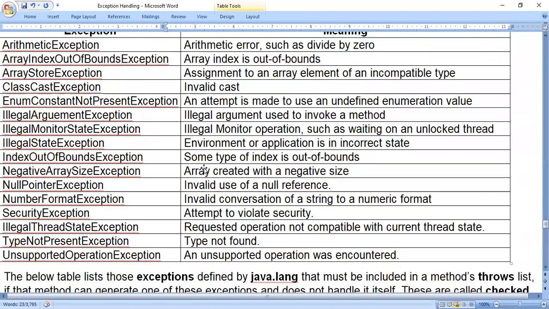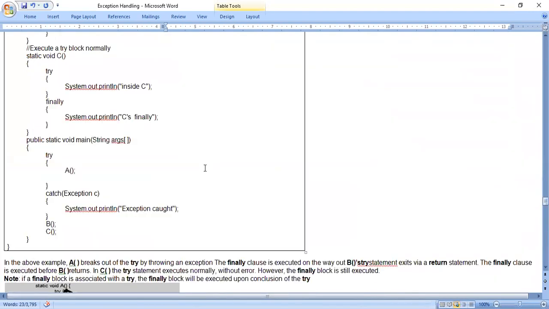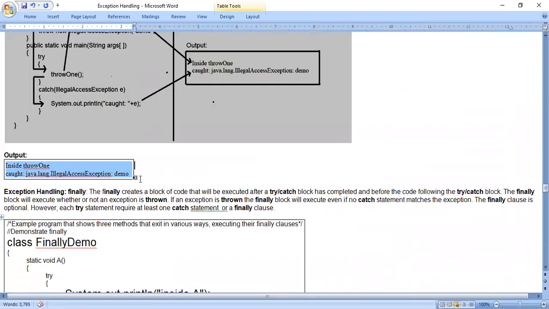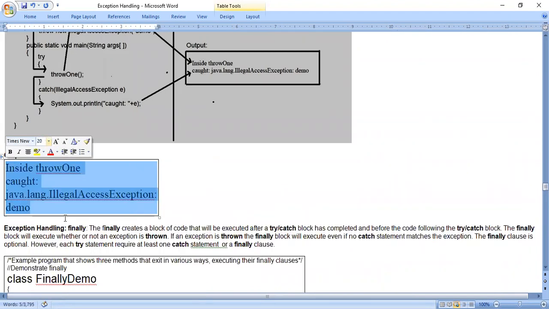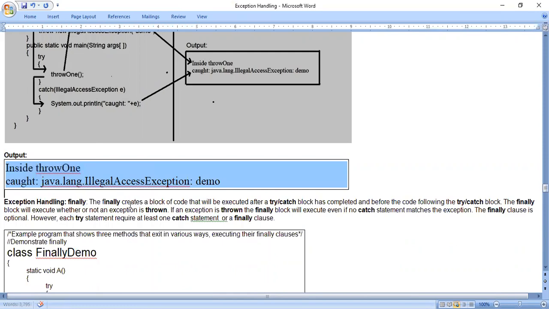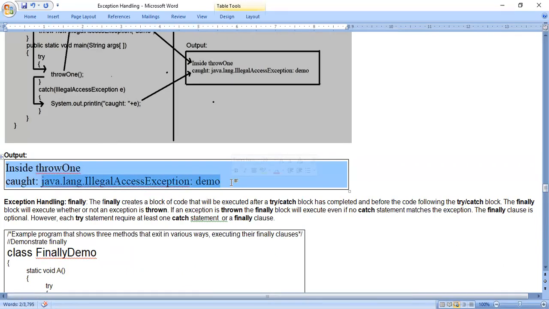I think you might have noticed these errors. For example, we have one message called java.lang.IllegalAccessException demo. If these messages are displayed on the screen, it is with the help of the toString method. Remember, it is with the help of the toString method.